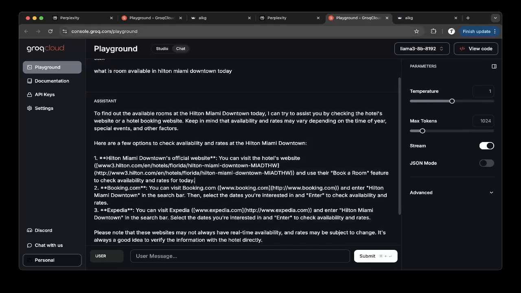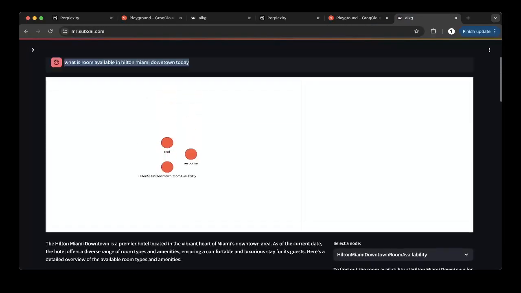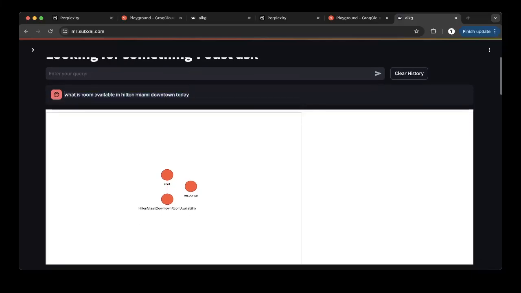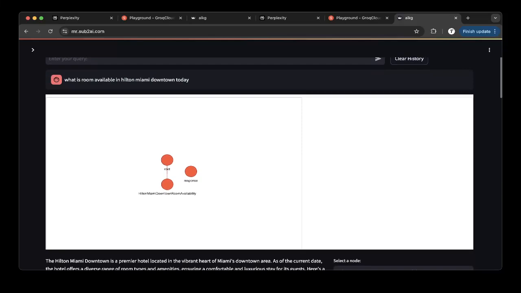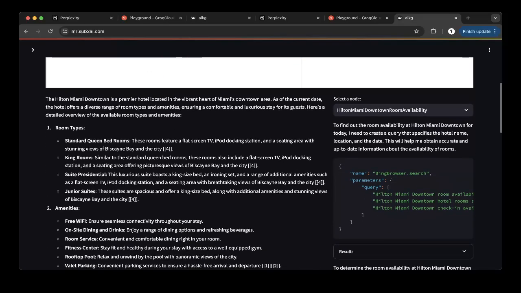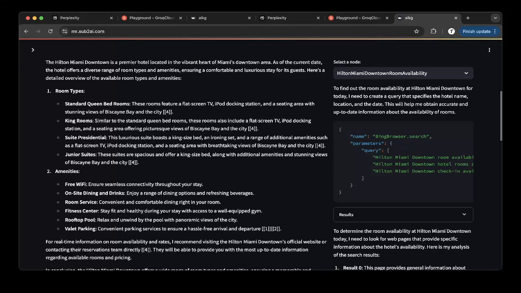Lastly, I want to show you the trip planning from MindSearch for the hotel. If you look at the graph, it basically figures out what you're trying to ask, which is the Hilton Miami downtown room availability. Then it goes through that search process, and through the model to figure out what you're asking, and then gives you the response. After all this thinking process, which you can see in this detailed analysis section, you can see what it's trying to figure out during the search phase.